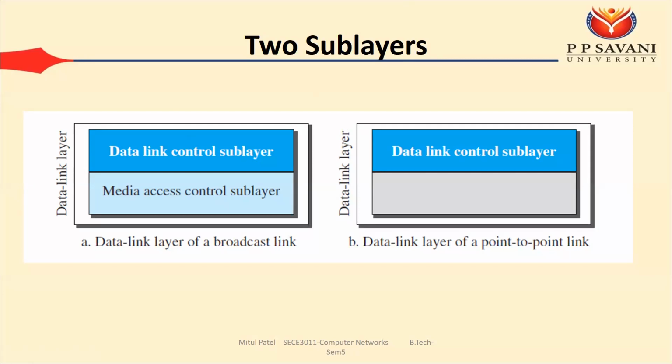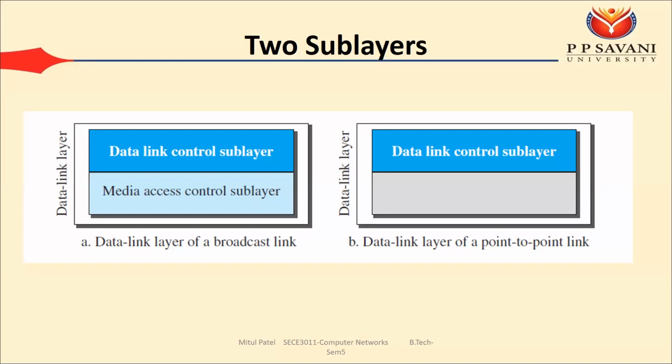To solve that problem, we require one more layer, that is the media access control sublayer. So what will this media access control sublayer do? It will decide at which time which user should send the data on the link, such that there is no chance of collision. This is known as the media access control sublayer.